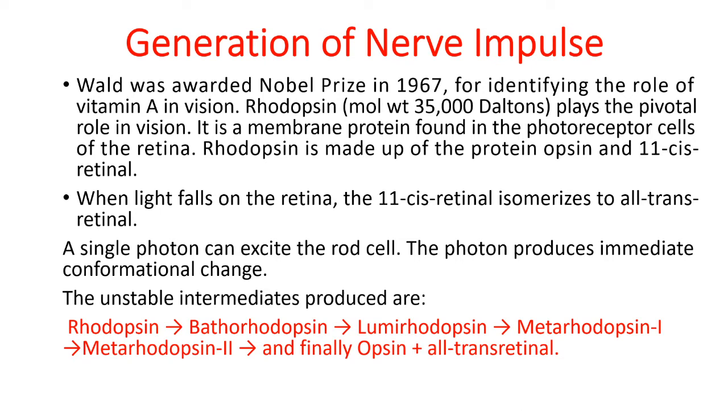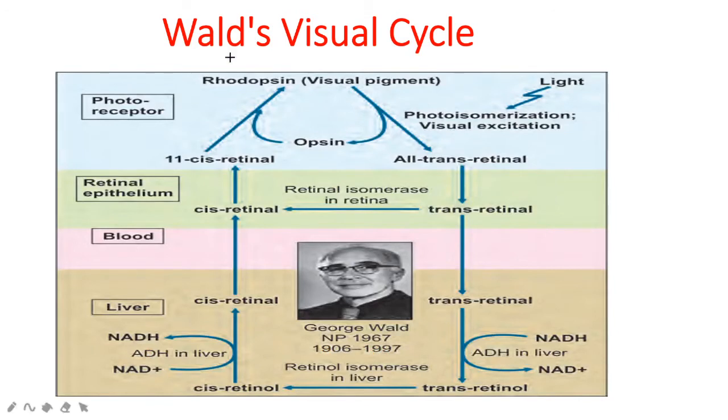This dissociation occurs within picoseconds of illumination, which causes hyperpolarization of the rod cells, which triggers the generation of a nerve impulse that is transmitted to the brain through the optic nerve, and the image of the object is perceived. Whatever image falls on the retina can be perceived because of the production of this nerve impulse. This cycle was discovered by the scientist Wald in 1967, and he also got the Nobel Prize for finding this visual cycle.